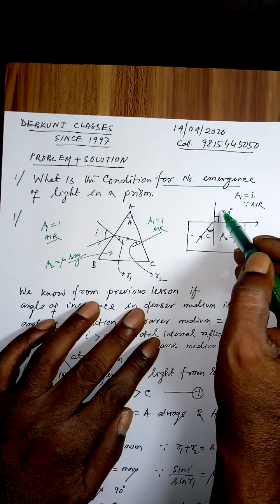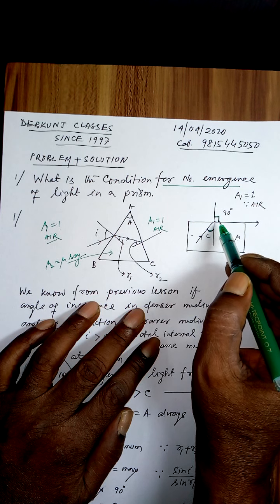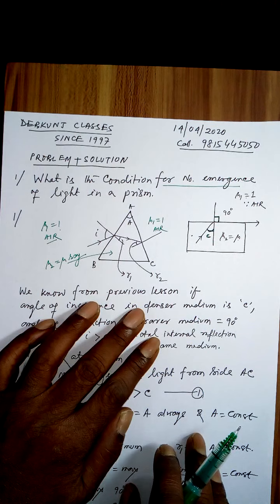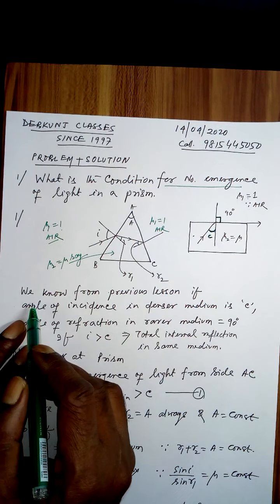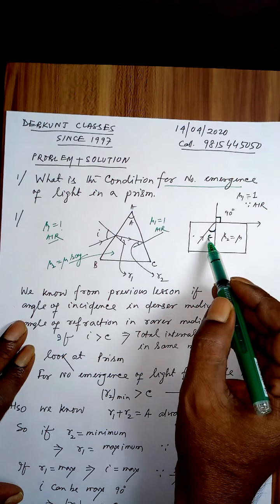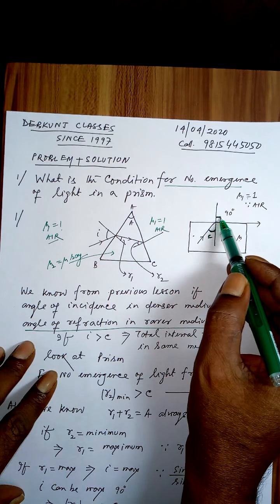Going from denser to rarer, it bends away. If this is 90 degree, then this particular angle within the denser medium was called critical angle. We know from previous lessons, if angle of incidence in denser medium is C, angle of refraction in the rarer medium is 90.